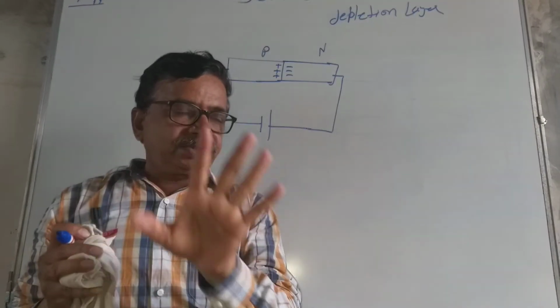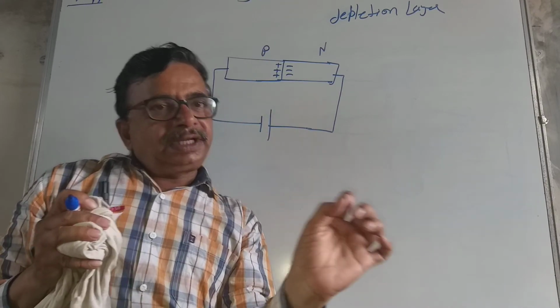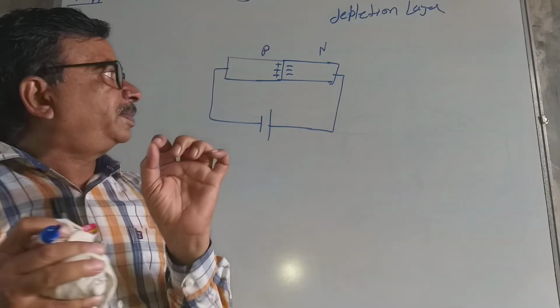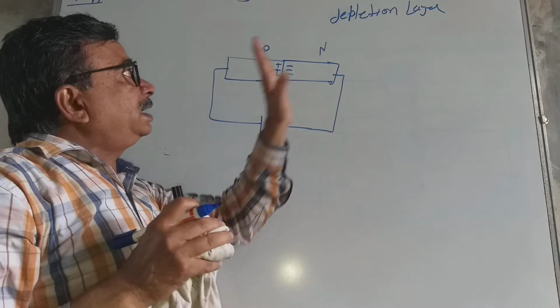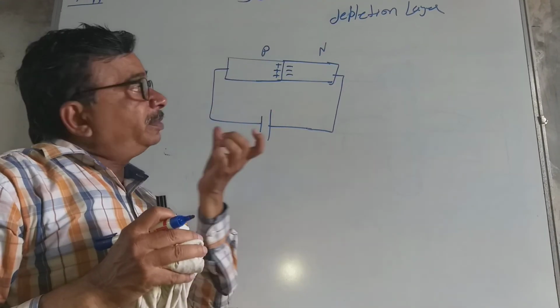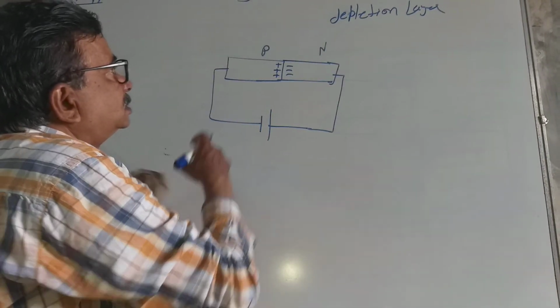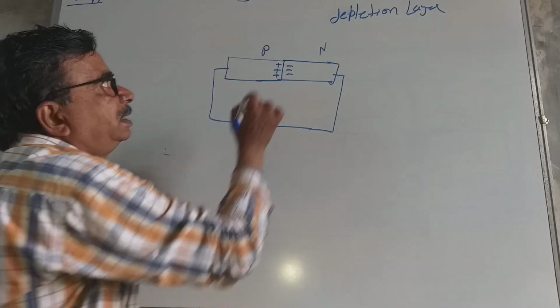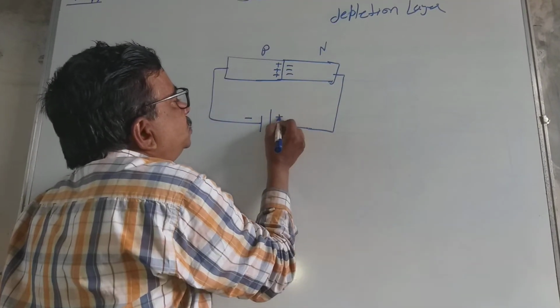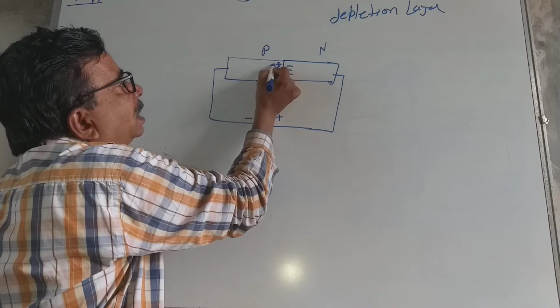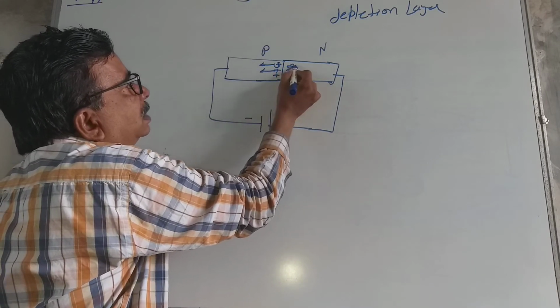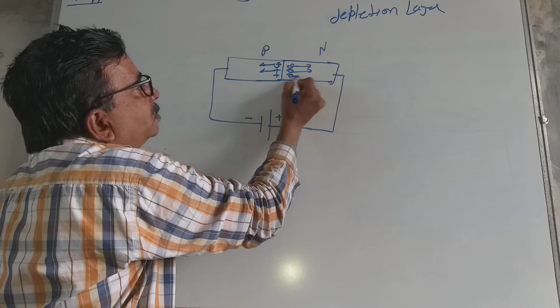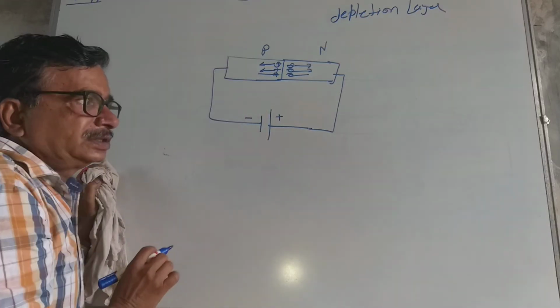In forward bias we have seen the p type semiconductor is connected to the positive terminal of the battery, and the n type is connected to the negative. But in this case the connections are reversed. P type is connected to the negative terminal of the cell or battery, and n type is connected to the positive. Then they repel like this, and there is no crossing of electrons.